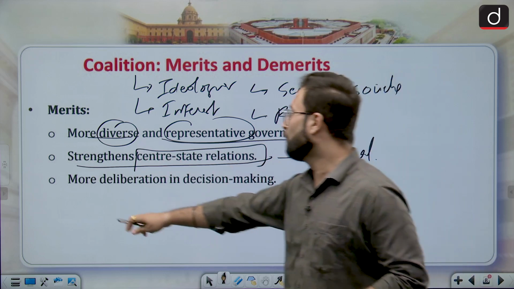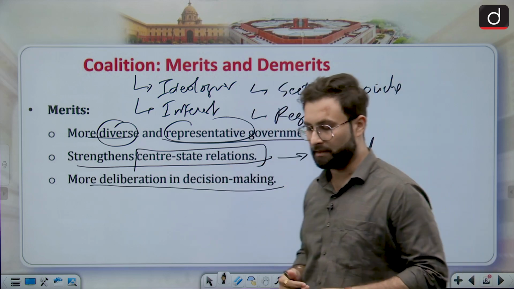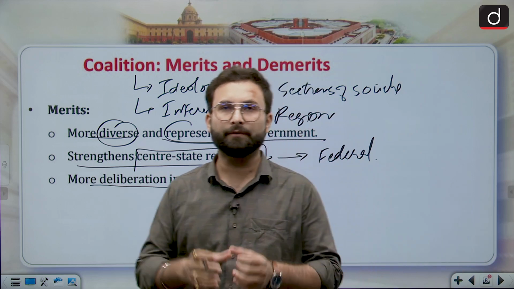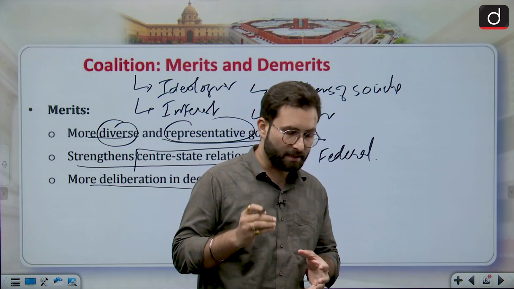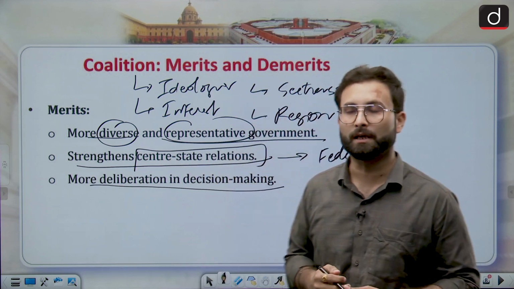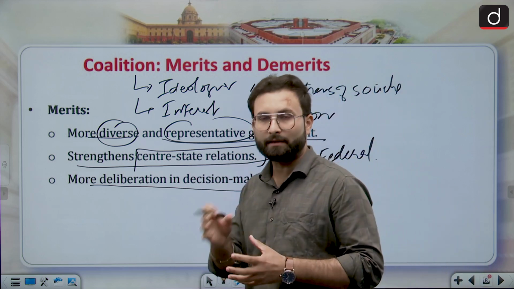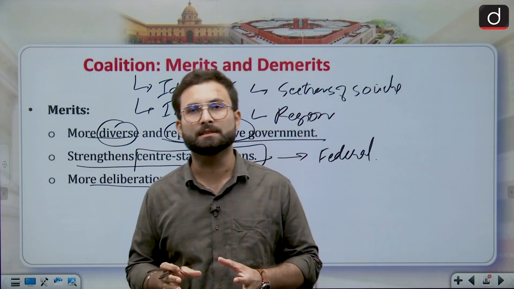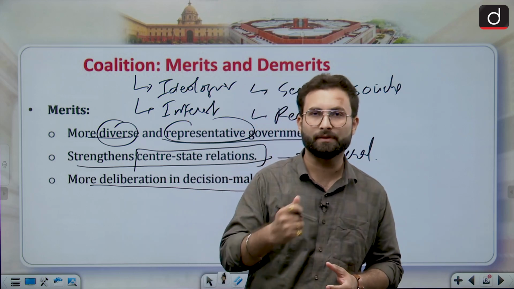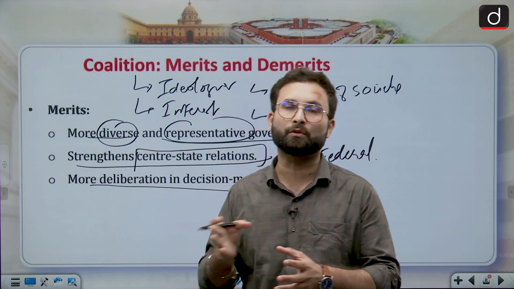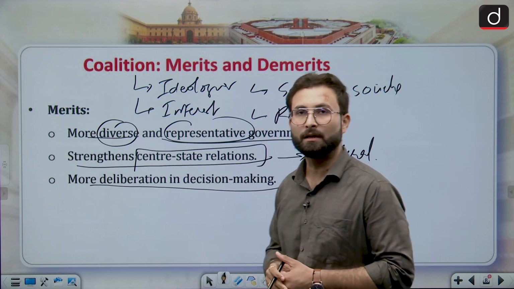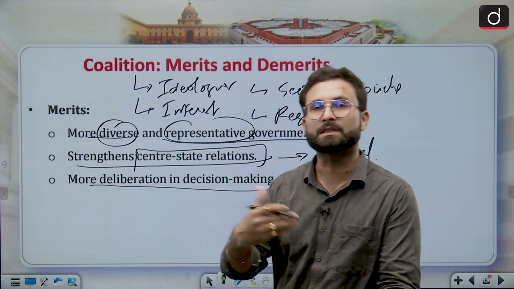Then, more deliberation and discussion in decision making. If there is a single majority party government, then for a policy decision they will take a quick decision, because they do not have to worry about the vote of confidence or no confidence, or the stability of the government.